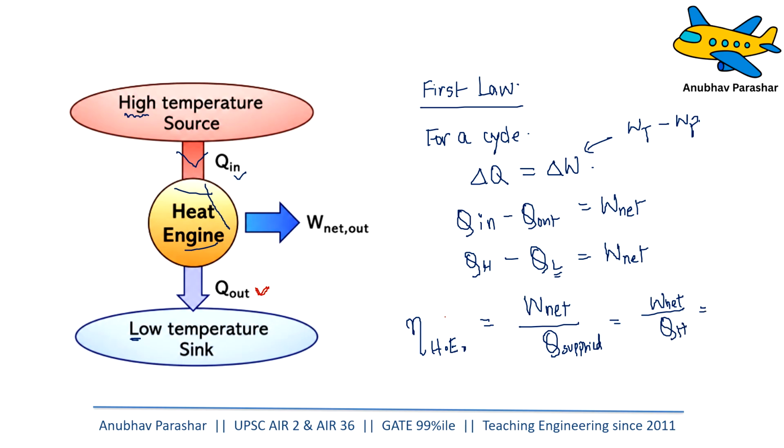And work net can be written as QH minus QL, divided by QH, because we have seen work net is nothing else but QH minus QL. So in other words, efficiency of a heat engine can also be written as 1 minus QL, the total amount of heat rejected, divided by the total amount of heat absorbed.